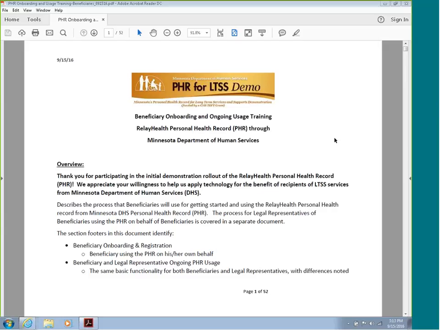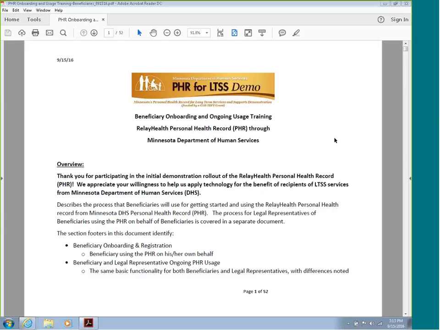Our training today describes the process that beneficiaries will use for getting started and for using the Relay Health Personal Health Record. The process for legal representatives using the PHR on behalf of beneficiaries is covered in a separate document. So with that in mind, we will have two sections of training.